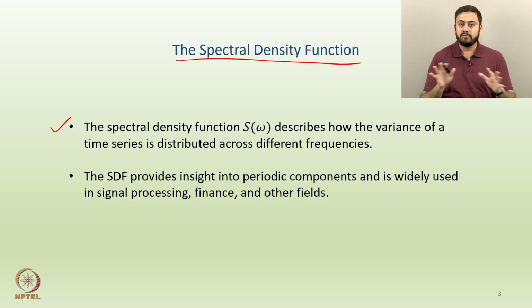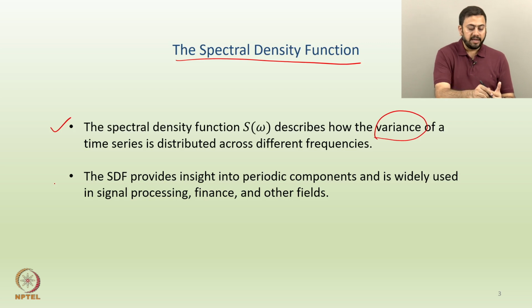A couple of important points to note here: the spectral density function S of omega focuses more on the variance aspect, the variance of the actual time series. So let's say y_t is the time series. Rather than focusing entirely on y_t, we are more concerned about how the variance of y_t is distributed across the different frequencies.